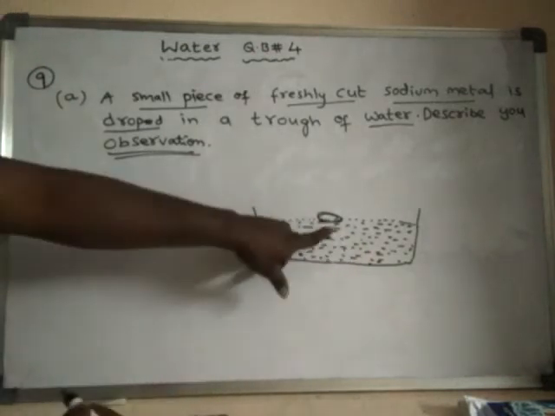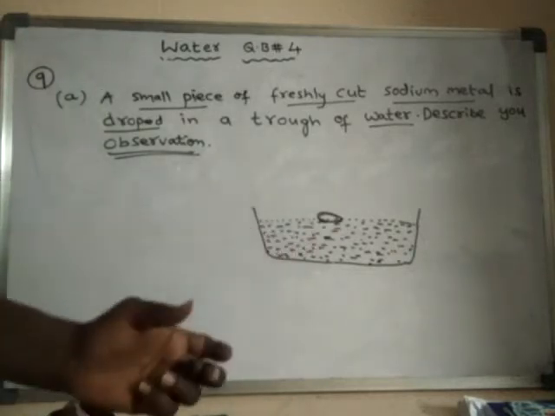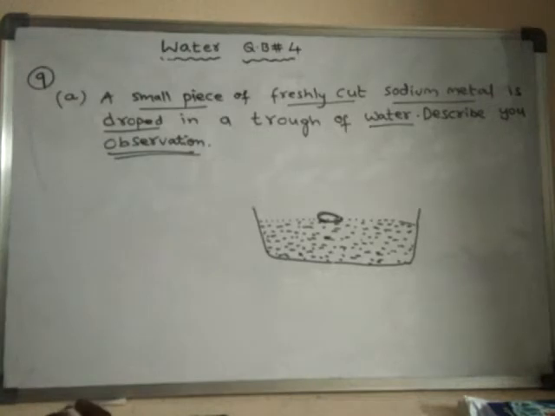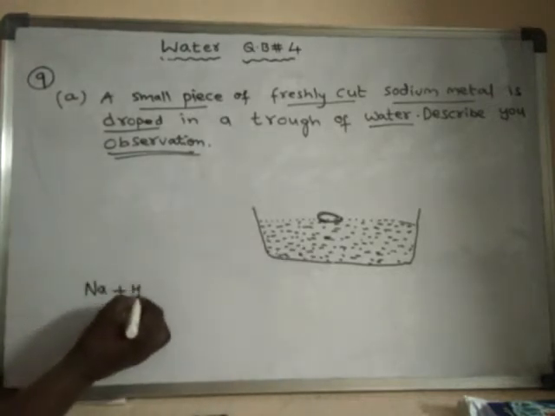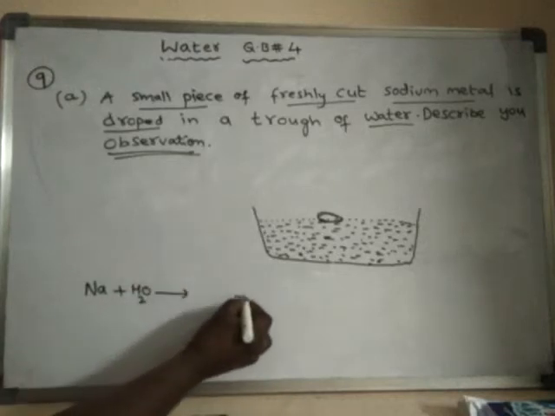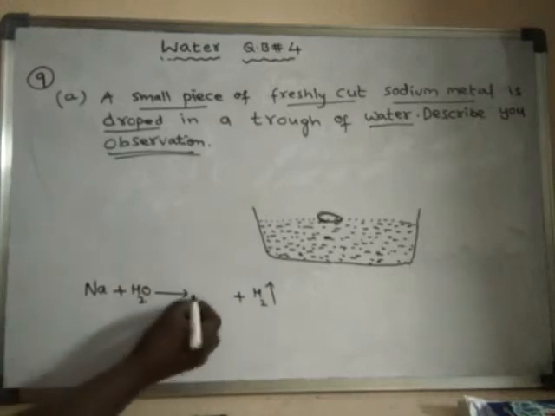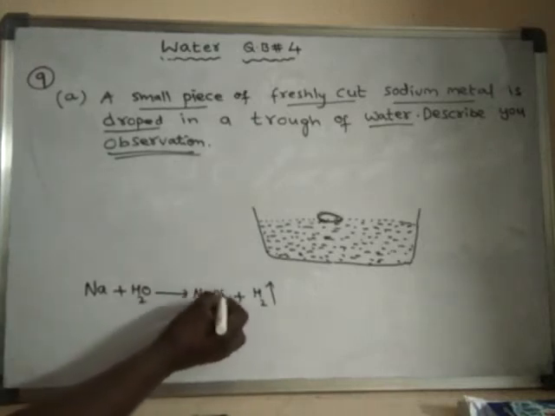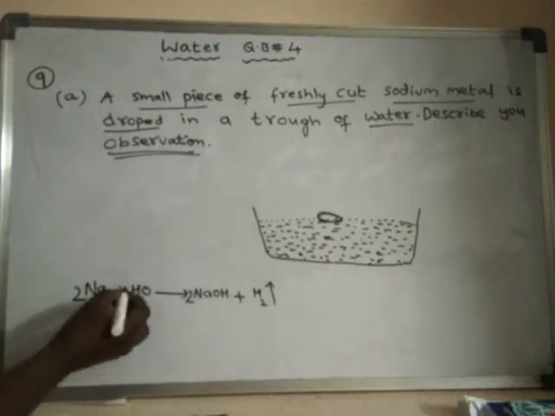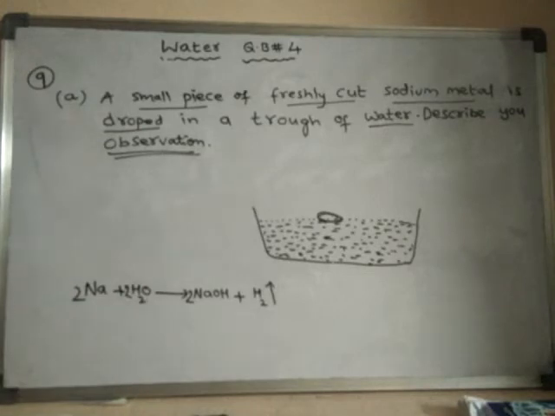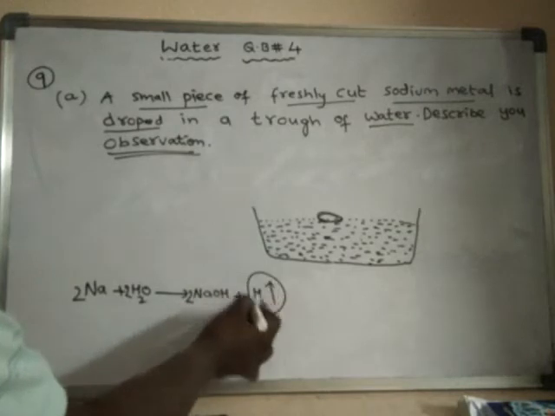Here sodium will react with water quickly. When sodium reacts with water, it liberates hydrogen gas. By releasing hydrogen gas, sodium reacts with water and forms sodium hydroxide. So this reaction takes place and hydrogen gas is released.